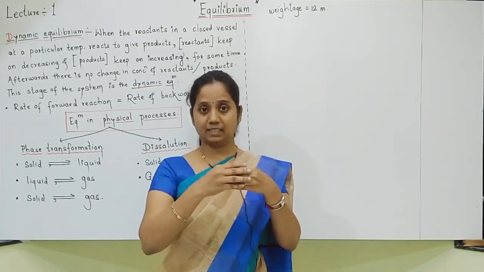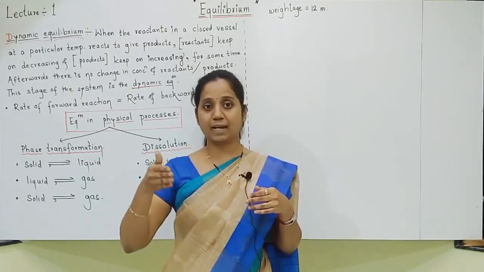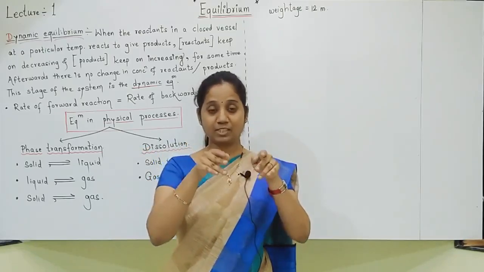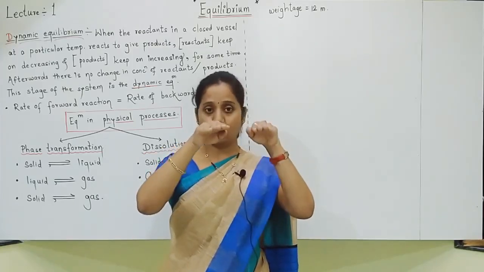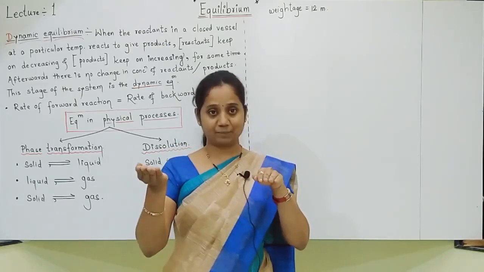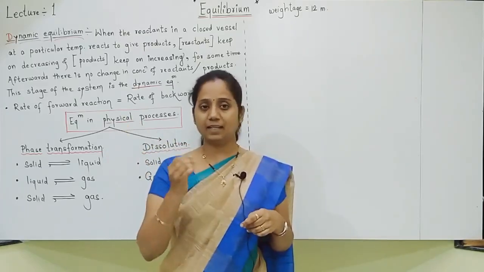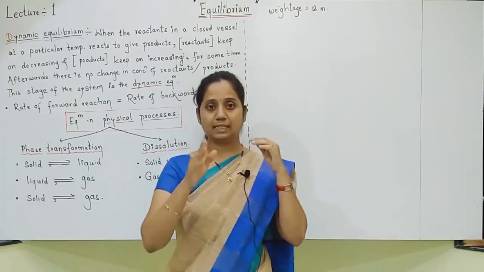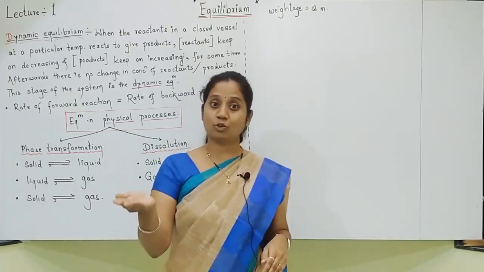Now slowly what will happen? Reactants start reacting and products start forming. As the reaction proceeds, reactants go on decreasing, because reactants react to form the products. So reactants go on decreasing and slowly products go on increasing. In any chemical reaction, always remember that as the reaction proceeds, reactants go on decreasing and products slowly go on increasing.